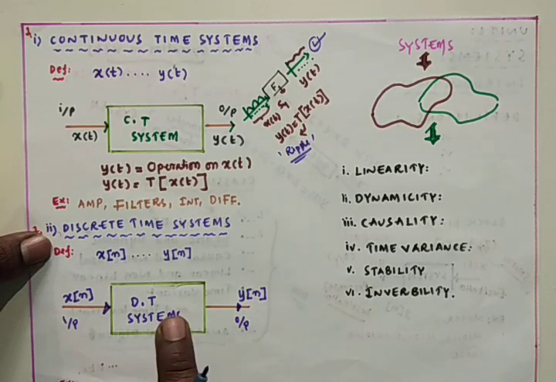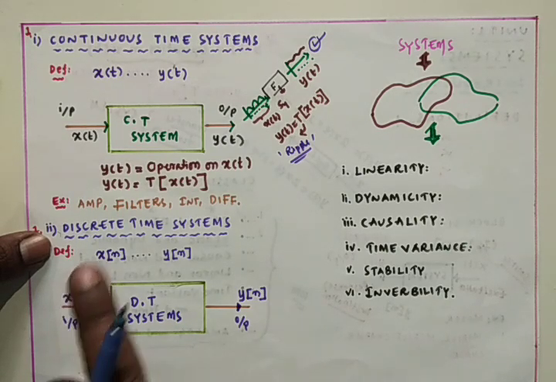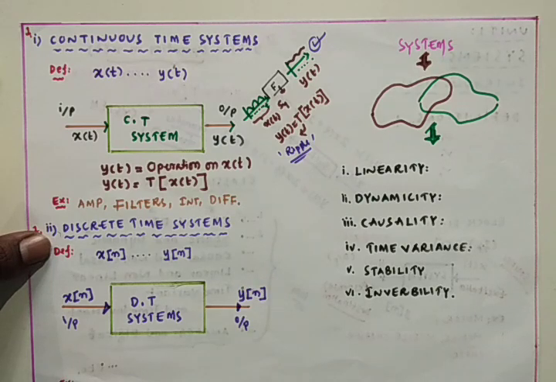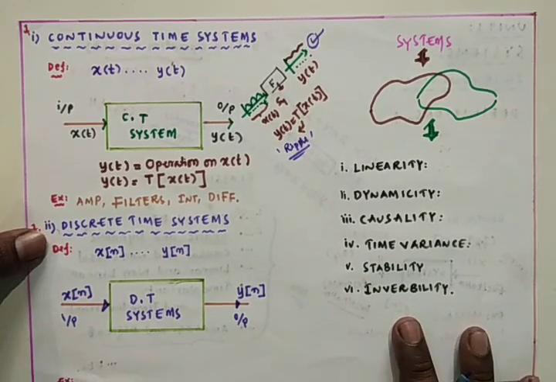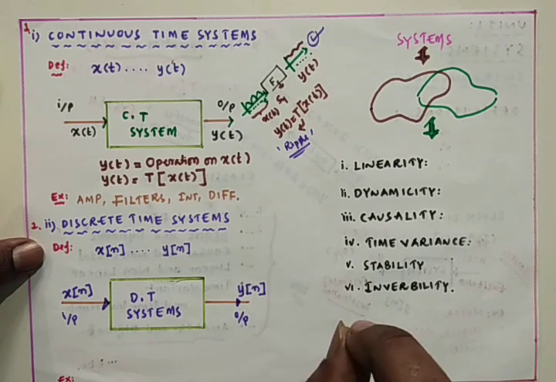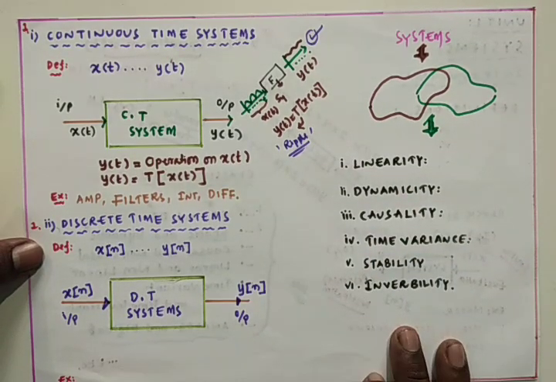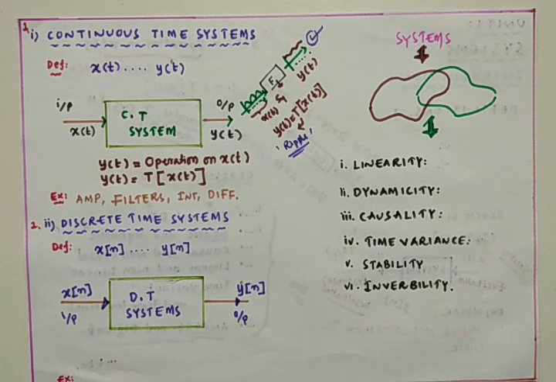If a system transforms discrete time input signals and delivers discrete time output signals, then that system is named a discrete time system. The definition is very, very simple. A system which completely deals with discrete time signals is named a discrete time system.